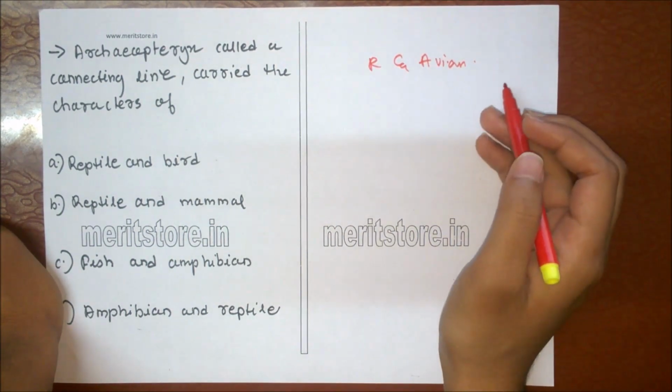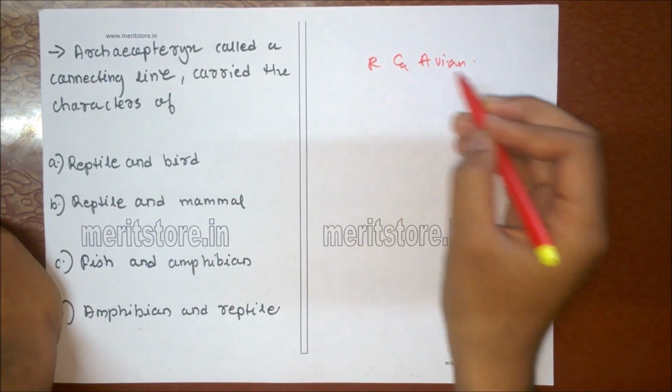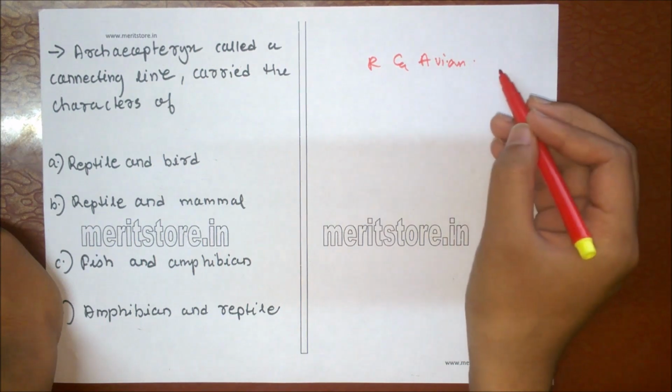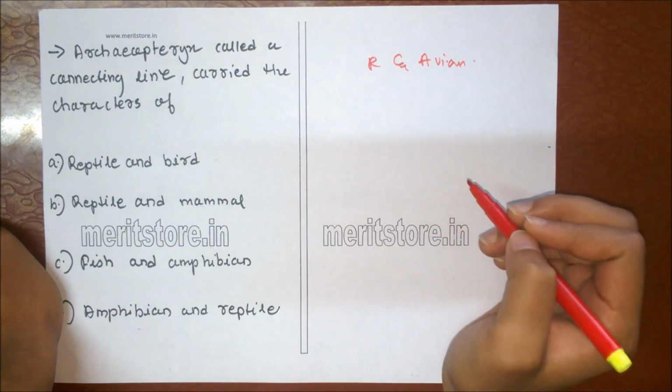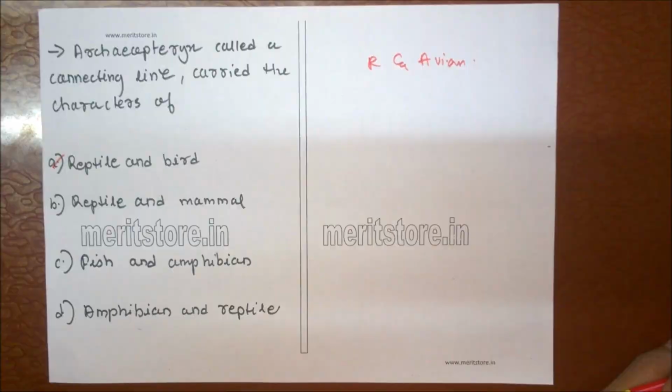They have teeth-like structures, which are present in reptiles, and they have a beak as well, which is present in Aves. So it is a connecting link between reptiles and birds. So option A is the correct answer.